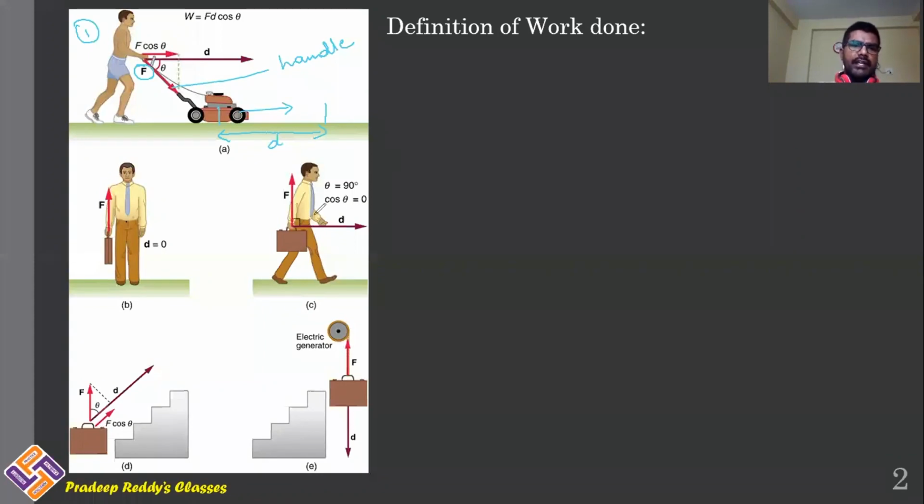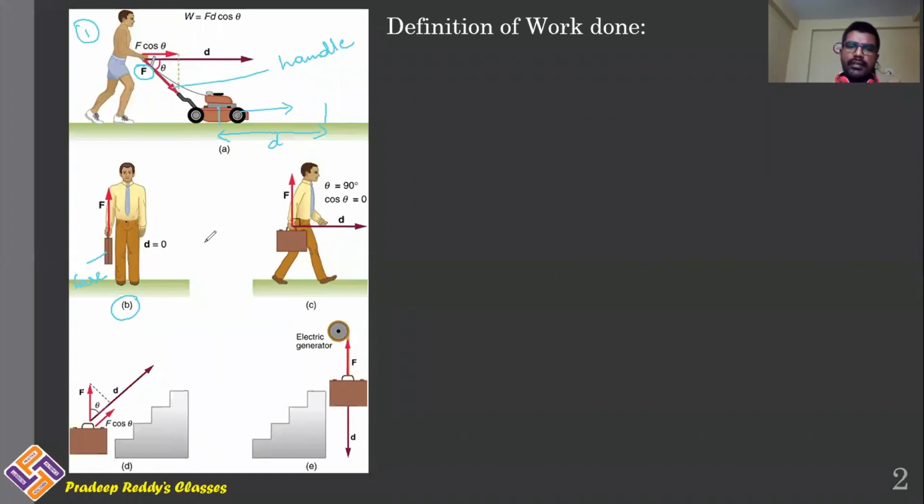Now come to the second figure. In this figure B, there is a person, and this person is putting his effort and he is lifting the briefcase. He is putting some effort in upward direction. Force is acting in upward direction. He is putting some force on the briefcase and he is lifting that briefcase upward. Force applied is in upward direction.